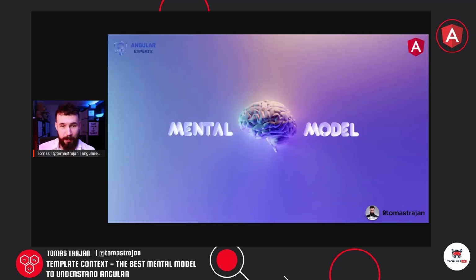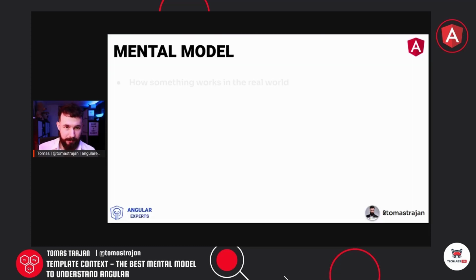So first stop, what is a mental model? Well, a mental model is basically a model of how something works in the real world. That could be real stuff, like if we see a door and the door has a door handle, we know if we push the door handle, the door will probably open. But then this can get even more complicated, maybe because there is a door with the door handle, but there is also a key. And then our mental model can be extended in such a way that if there is a key, the door might be locked or unlocked before it can be opened or not opened, right?